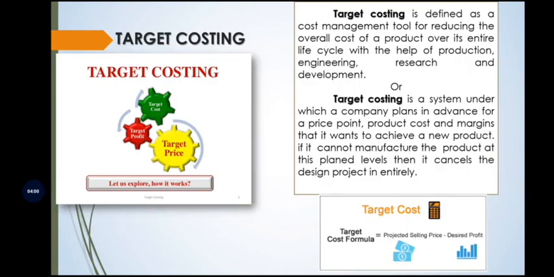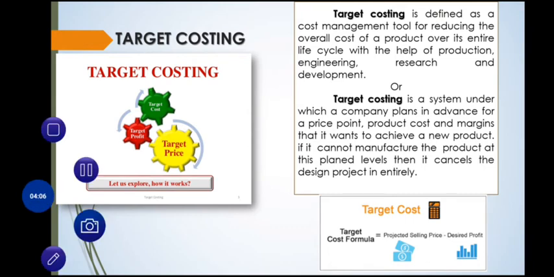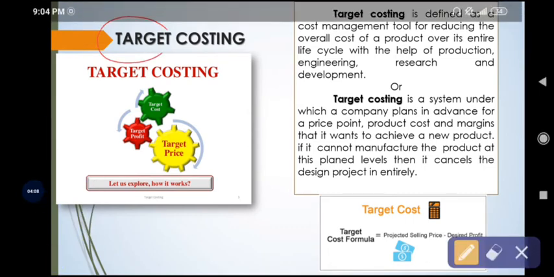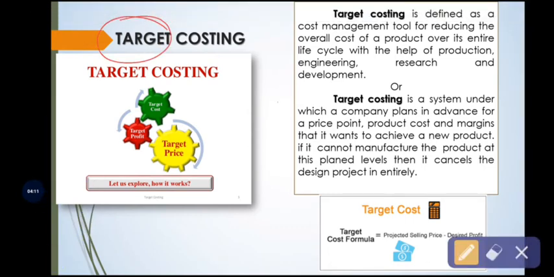And your next concept, target costing. The name only indicates the target. Target in terms of costing means we have to produce the product with the minimum cost. That is the target.